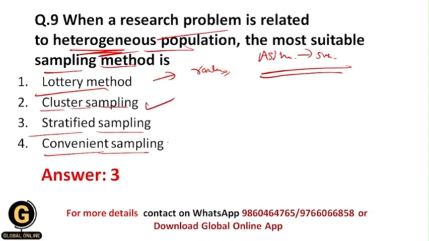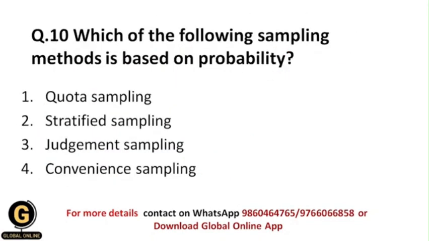Then the convenient sampling technique is again a non-probability sampling technique, and here a researcher selects the samples based upon his or her convenience. For example, a researcher is in a university, okay, on a Tuesday, then he will select the participants who are there in the college on that day only. Okay, then he won't do any other practices over there. So based upon his or her convenience, the researcher selects the samples, and that's why it is called the convenient sampling technique.